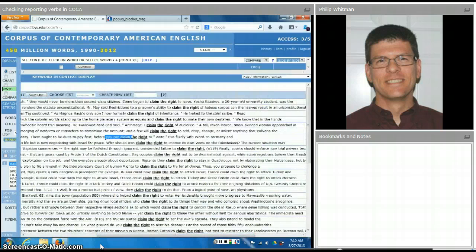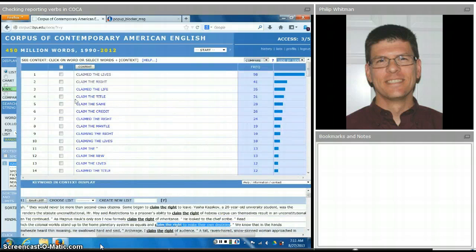Claim the right. Before you can claim the right to write this fluidly with word, few will claim the right to add, drop, change, or invent anything. I claim the right of audience. Claim the right to make their own destinies. So claim the right means to take the right, or to declare that you own something. To claim the title, to take the title. This might be an informative use without a that.